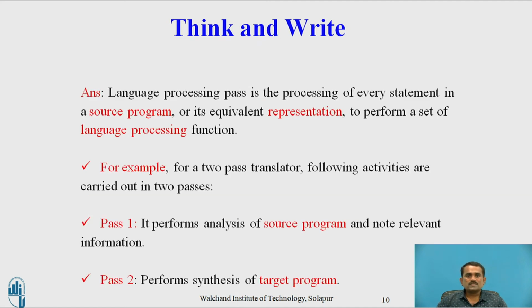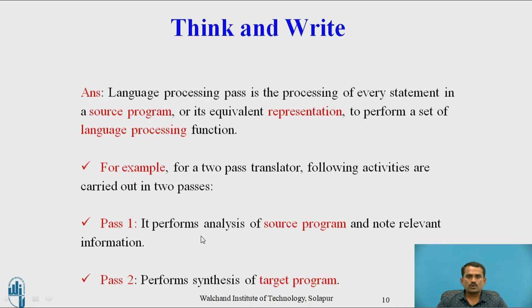The answer to the above question is: the language processing pass is the processing of every statement in a source program and its equivalent representation to perform a set of language processing functions. For example, for a 2-pass translator, the following activities are carried out in 2 passes: pass 1 and pass 2. There is a big algorithm related to the pass 1 algorithm as well as pass 2 algorithm. Now we are taking this as an example.